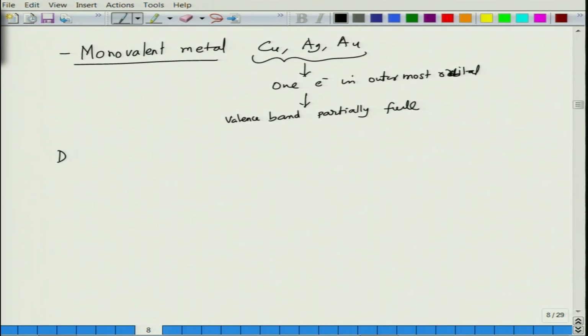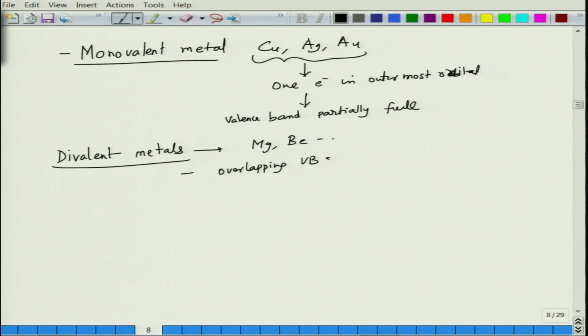Whereas, if you look at divalent metals such as magnesium, beryllium, etc., they have overlapping valence band and conduction band. So, even if the valence band is full, electrons can conduct because they have empty states available in the overlapping conduction band.